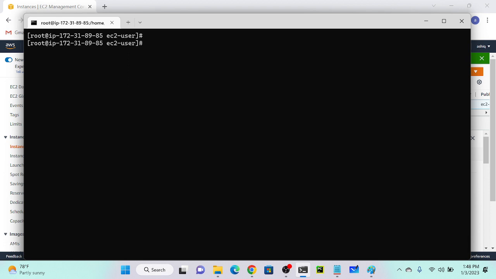So next step, write it down. We have to go to the next step. Okay, we have to go to cd, then the /etc directory, the configuration file directory. Then we have to go to awslogs. Whenever you install awslogs, it will automatically create a directory awslogs. There will be two files: one is awscli.conf, another one is awslogs.conf. So go to this directory, then run the ls command, and you can see that we have two files.